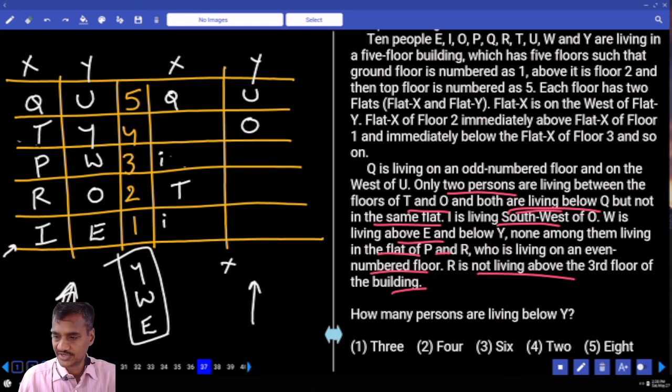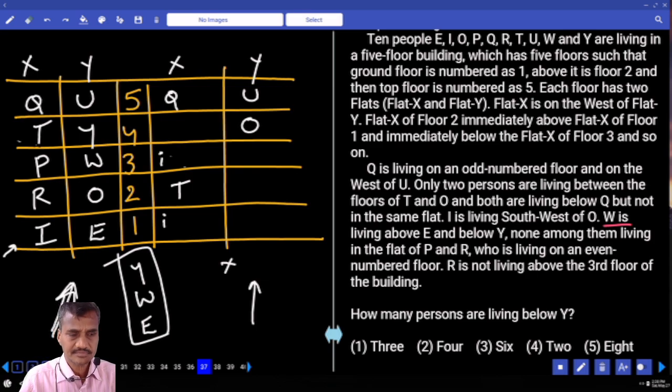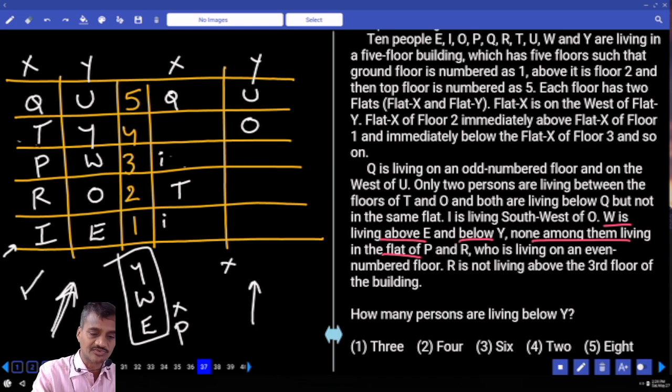Which one are you talking about? W is living above E and below Y. None among them means W, E and Y. These three persons are not in the same flat as P. That means Y, W and E. These three persons cannot stay in the same flat as P. Now P is living in the X flat, hence Y, W and E are living in the Y flat. Done?